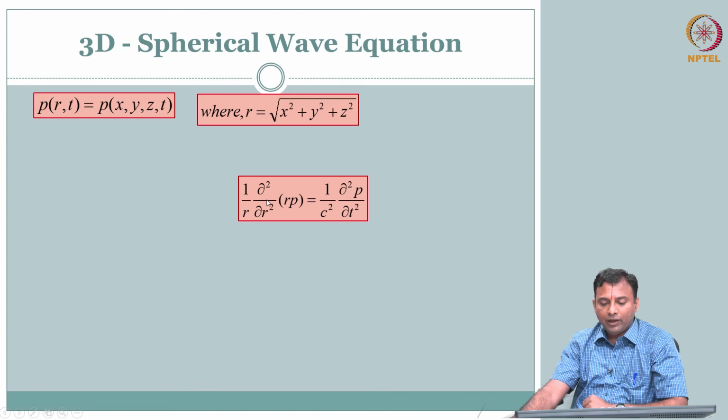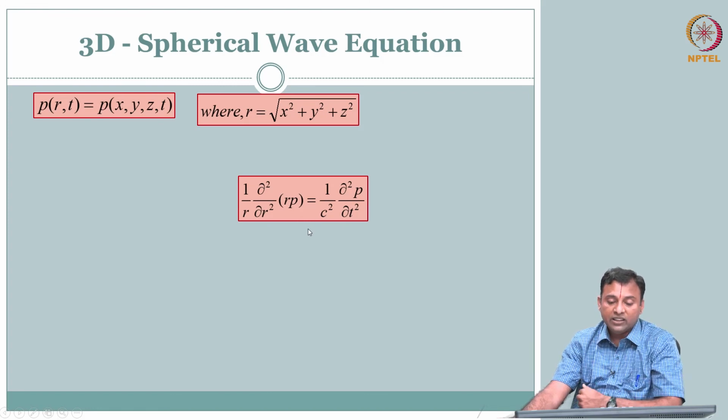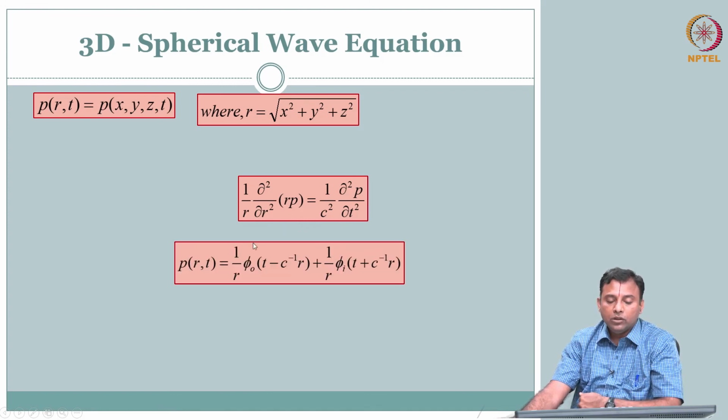Okay. It is very similar. The right hand side has no big change, your pressure is changing in space and time, so you get the second order term, 1 by c squared times dou squared p by dou t squared. There is no change here. Here, instead of x, y, z, the Laplacian that we had, we have written in terms of just r: 1 by r dou squared by dou r squared of rp. So, if this is the wave equation in spherical coordinates, what will be a solution? The solution can also be of this form.